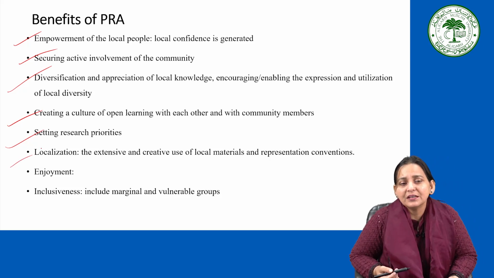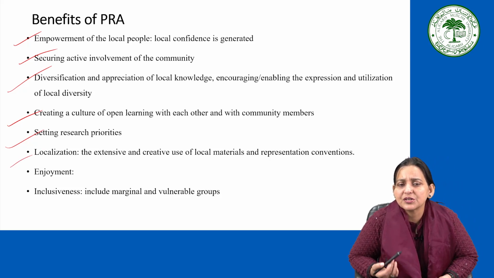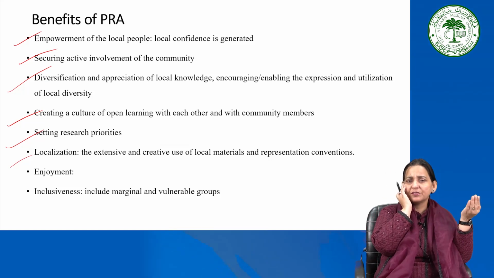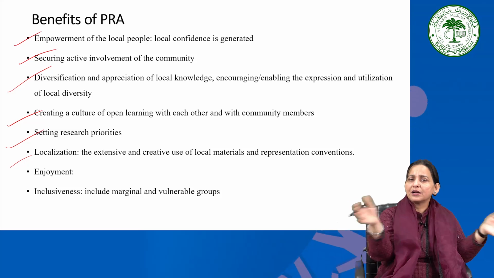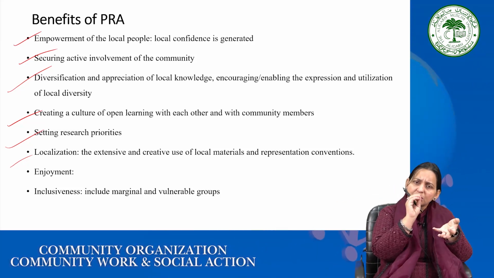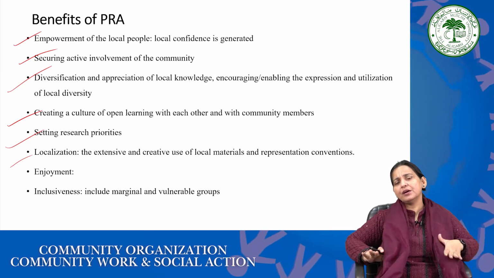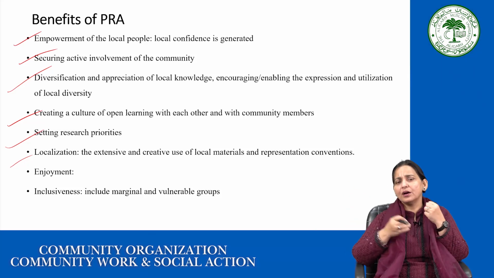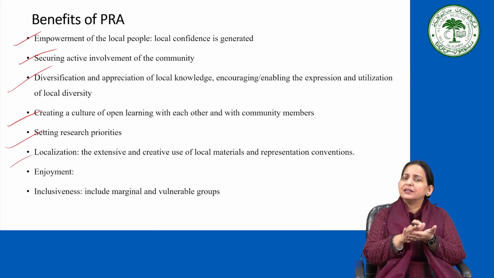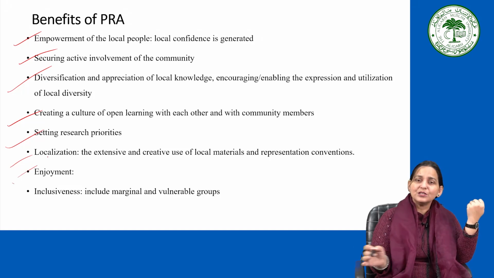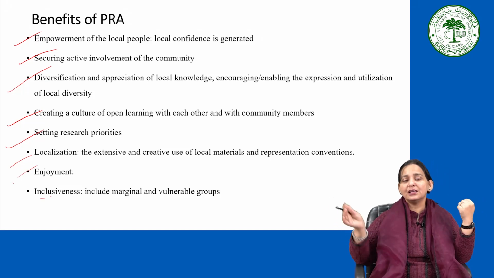Localization. So the extensive and creative use of local materials and representation conventions. This is actually important, that whenever you go to the community, for any tools of PRA, PLA technique, try to pick the things from their community only, right? Like leaves and dry leaves and grasses and stones, pebbles, everything. So it's always helpful in developing the PRA, PLA tool. In the coming sessions, I'll tell you how you can use the different resources available in the community while using this PRA, PLA technique. As always, it's about the enjoyment. Inclusiveness: include marginal and vulnerable groups.